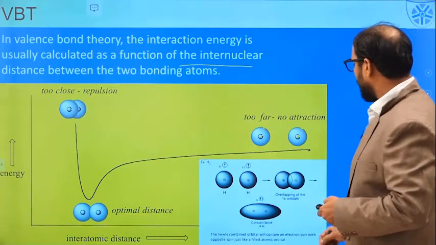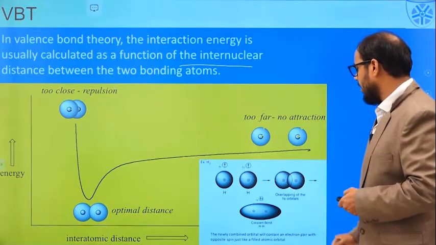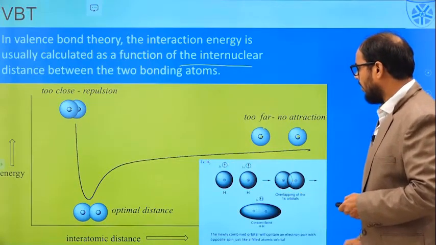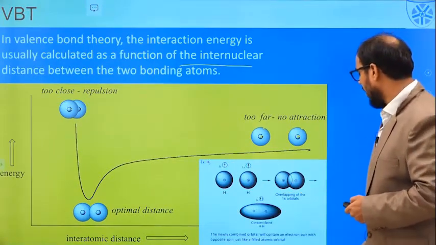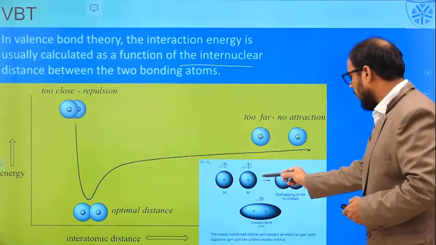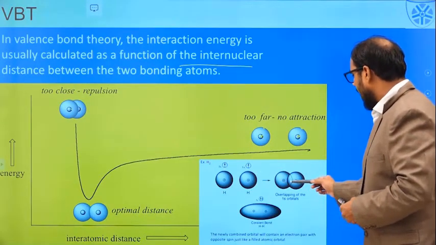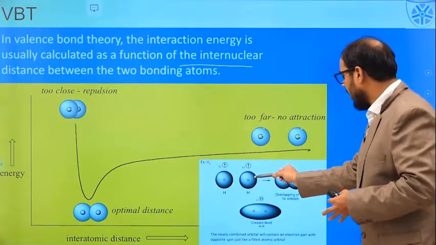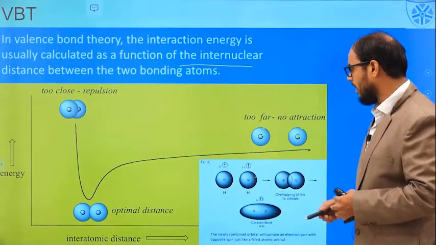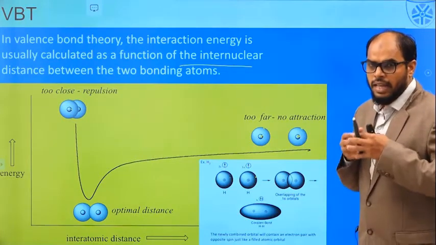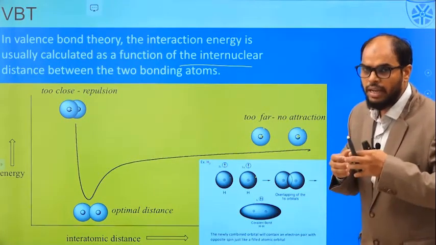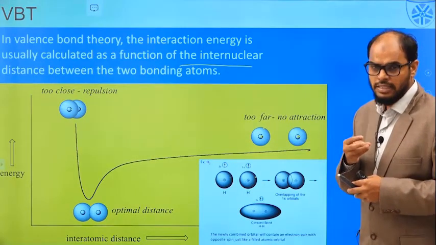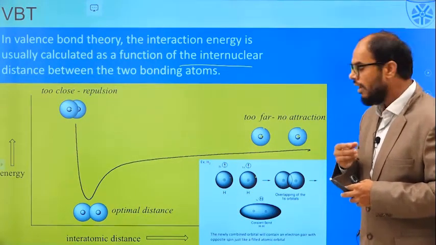Here we have two hydrogen atoms, and each has one electron in the first shell, that is the 1s level, and these electrons are present in orbitals. What is the shape of the orbitals? As you can see, the orbitals are spherical in shape, because we said that the electrons reside in quantum mechanical orbitals, which are given the shapes s, p, d and f.